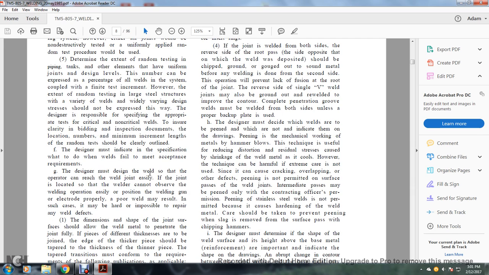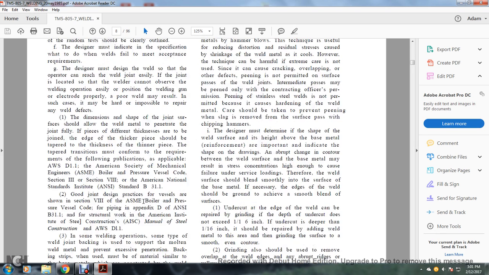The designer must design the weld so that the operator can reach the welding joint easily. If the joint is located so that the welder cannot observe the welding operation easily, or position the welding gun or electrode properly, a poor weld may result. In such cases it may be hard or impossible to repair welding defects.